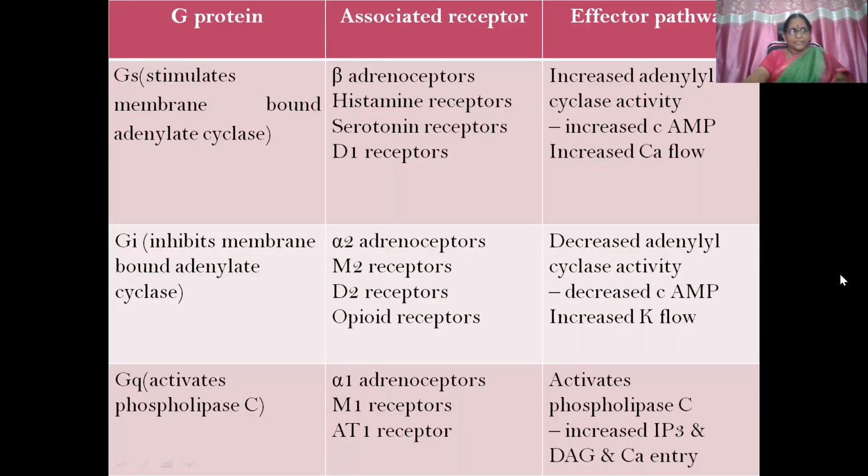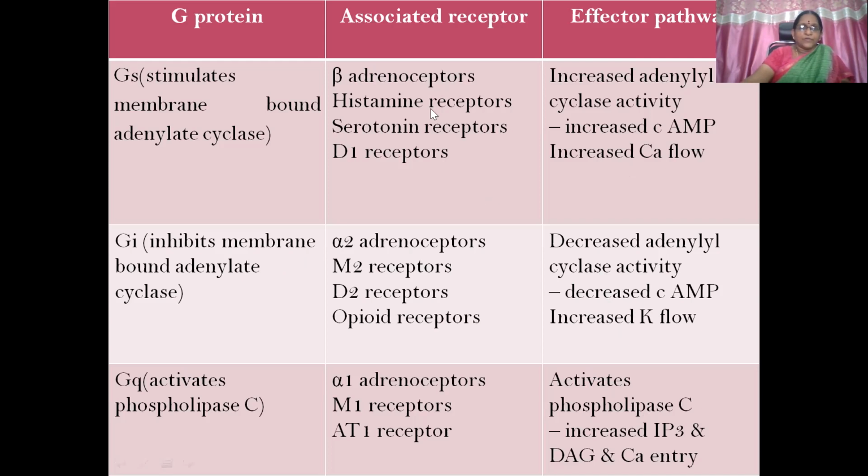The differences between these three: GS stimulates membrane-bound adenylate cyclase, so the effector pathway will be increased adenylyl cyclase activity, increased cyclic AMP concentration, and then increased calcium flow. GI inhibits membrane-bound adenylate cyclase, so decreased adenylyl cyclase activity, decreased cyclic AMP production, and increased potassium flow. Whereas GQ activates phospholipase C, that is different. So it activates phospholipase C, and there is increased production of IP3 and DAG and calcium entry also.